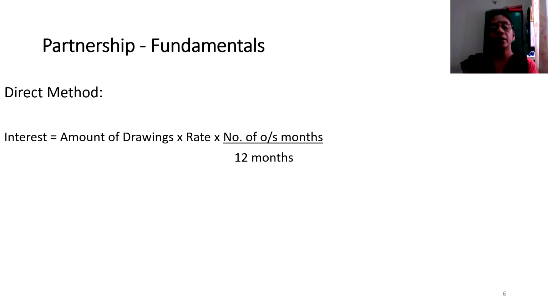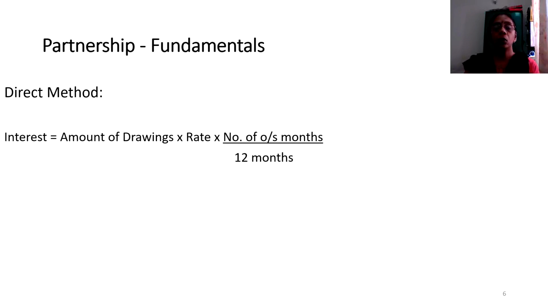Amount of drawings represents the total amount that is withdrawn by any partner from the business during a given period. Rate is an indication of the interest rate that is usually given in the form of percentage. What does number of outstanding months stand for? It is the period between the date of withdrawal and the closing of the year.